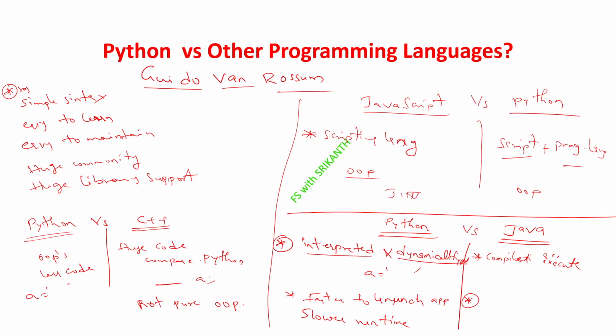Java is very slow to launch, but very fast to run.